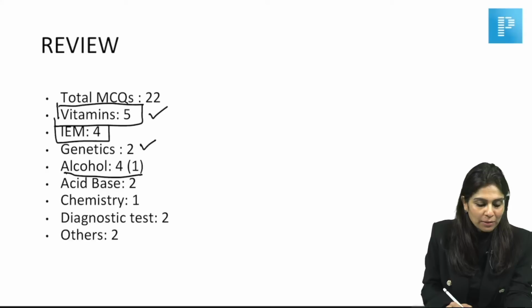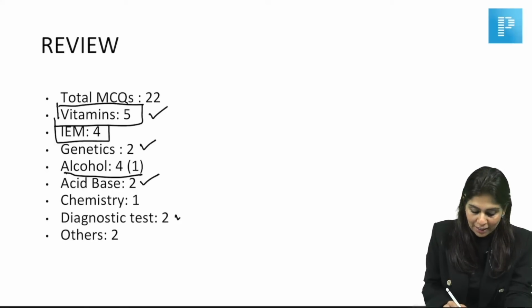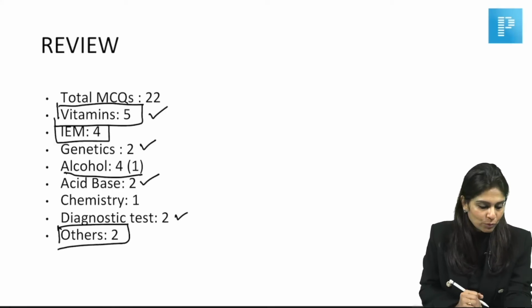I hope you were able to answer all these MCQs because every MCQ we had already discussed. So acid base, there were 2 MCQs, and chemistry part, there was just 1 MCQ which was all about lactulose. Then diagnostic test based, we had 2 MCQs, and the others, there were 2 MCQs.